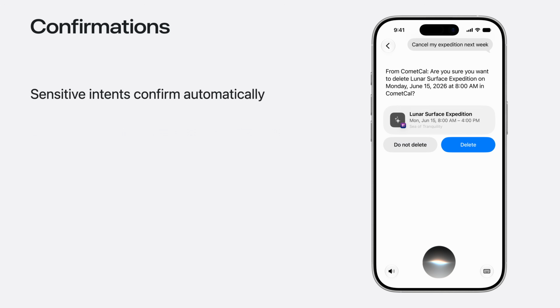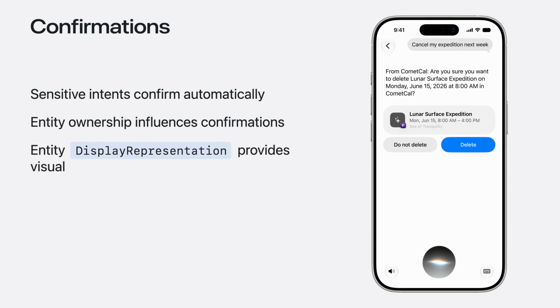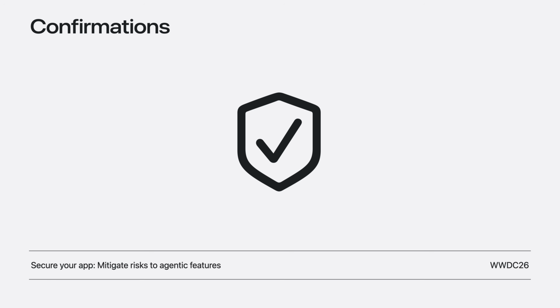Remember those entity display representations we customized earlier? Siri can use them as visuals in these intent confirmations too. Giving people a chance to confirm actions when appropriate builds trust in your app's experience with Siri. To learn more about other ways to establish trust and mitigate risks, check out Secure Your App, Mitigate Risks to Agentic Features. So far, I've defined how the actions in these apps work with Siri, given Apple Intelligence context about how people use my apps, and helped Siri protect people from unintended side effects.